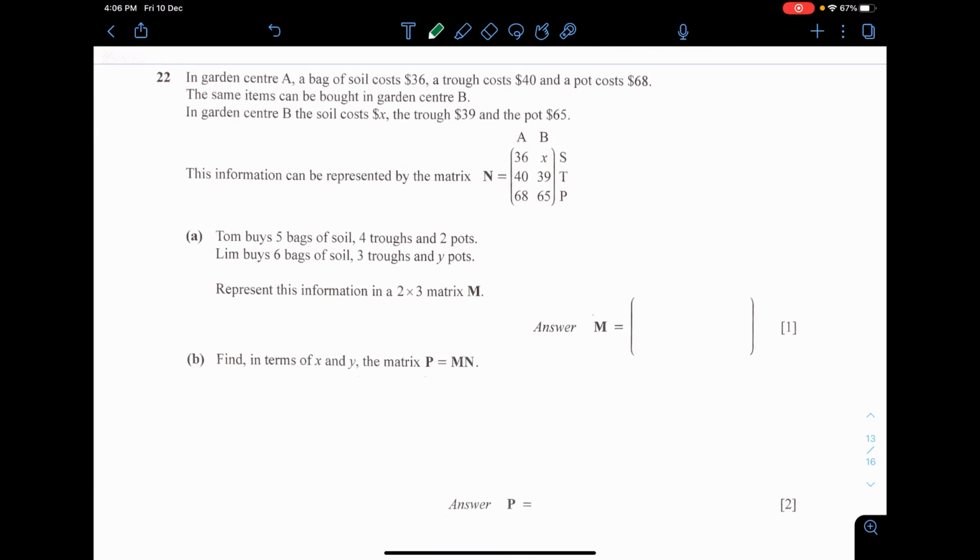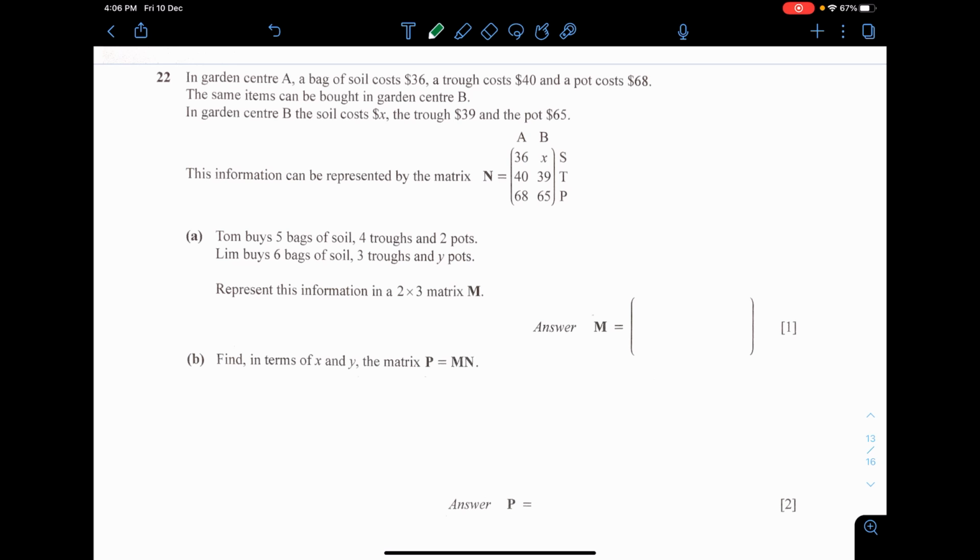Okay, in a garden center, a bag of soil is 36, a trowel is 40. Okay, you see that the matrix actually gives the prices. So for the vertical, it is A and B. This is actually the garden centers. And then for the horizontal S, T, and P, these are, well, the items. Okay, soil, trowel, and pot. Tom buys this amount, Lim buys that amount.